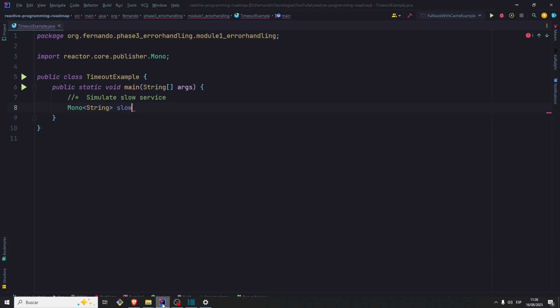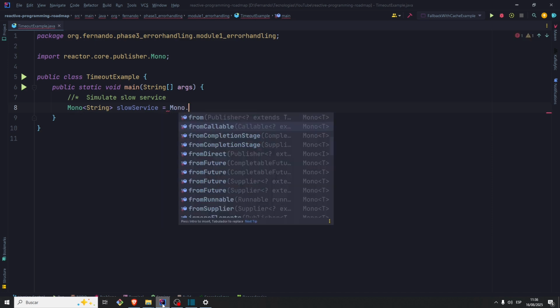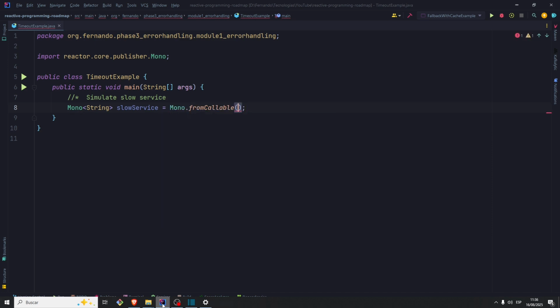Let's call this slowService, using Mono.fromCallable. Here let's print, for example, calling external services. Now let's simulate a slow service here with a delay, Thread.sleep, say 300. Okay, it's enough.